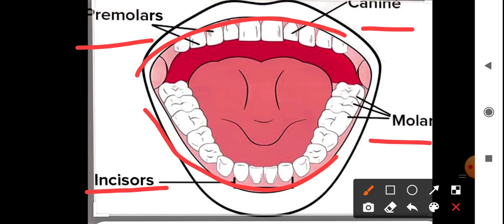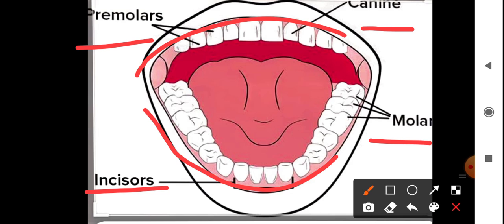As we have different types of teeth, we are called heterodont. We show heterodont dentition. And these are fixed in the jaw socket or the jawbone, that's why they are called thecodont.